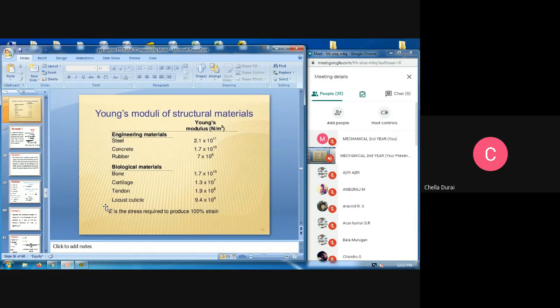This is also used in the GATE questions. These materials are also asked in the GATE questions, so prepare for that. Young's modulus value for the structural materials: E is the stress required to produce 100% strain. Therefore, Young's modulus is directly proportional to the stress and strain.